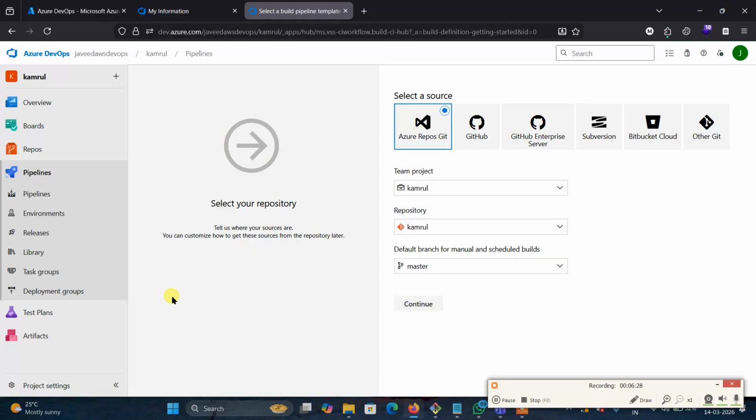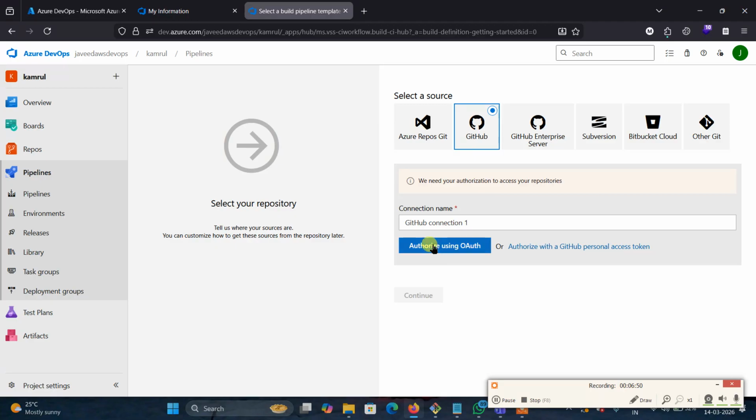And where is your repository? Whether your repository is in GitHub, on your own GitHub server, or in Bitbucket Cloud. Right now my repository is inside Azure Repos itself. Suppose your repository is in GitHub, you can select GitHub. Then we need to authorize. It will ask for your GitHub credentials. When you enter them, it will be connected to GitHub.